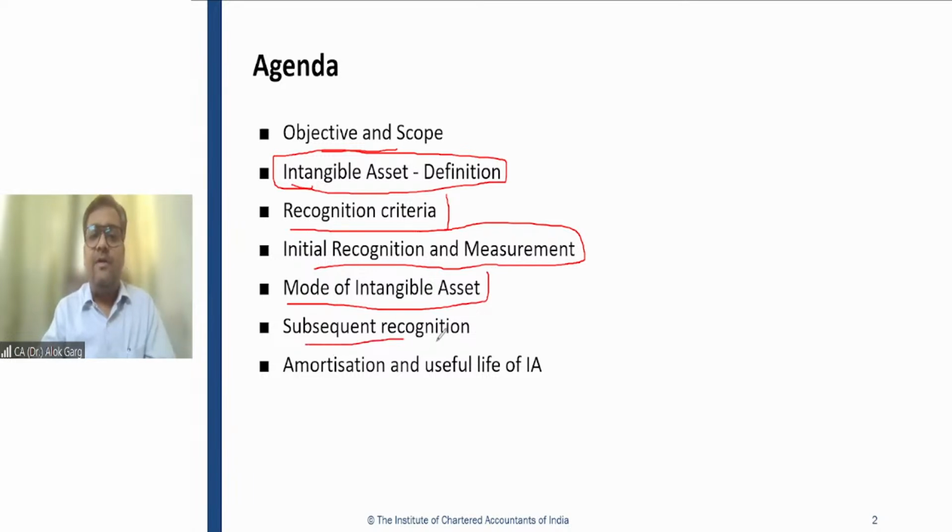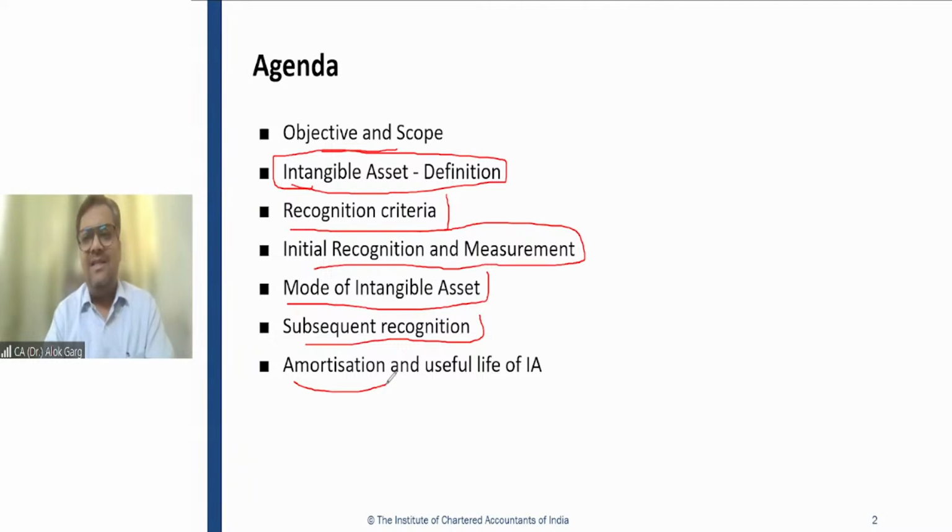Then we will be talking about subsequent recognition and measurement, which is recognition or measurement subsequent to the initial recognition and measurement. In case of subsequent, we'll talk about the cost model and the revaluation model. Those concepts which we have already discussed in Ind AS 16, we will be talking about in this standard as well. Then we will be discussing amortization.